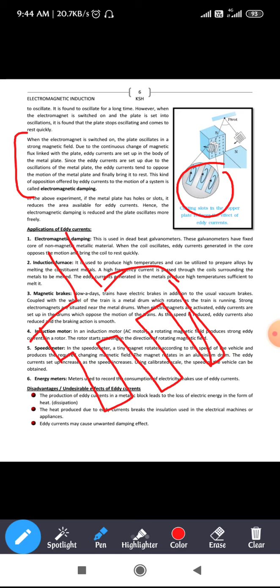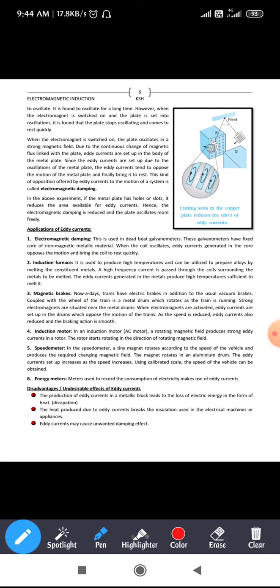The opposition offered by the eddy current to the motion of the system is called electromagnetic damping. In the next part you have the applications of eddy currents, which will be asked for 1 or 2 marks. No need of explaining each and everything, they just ask to write any two applications of eddy current.